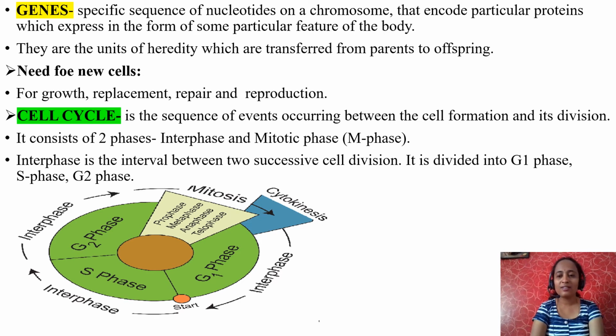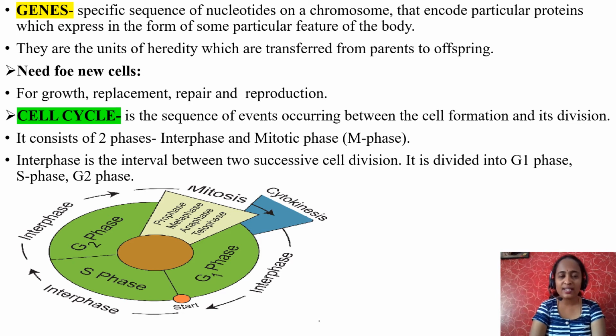So these are specific sequences of nucleotides on a chromosome that encode particular proteins which express in the form of some particular feature of the body. They are the units of heredity which are transferred from parents to offspring.